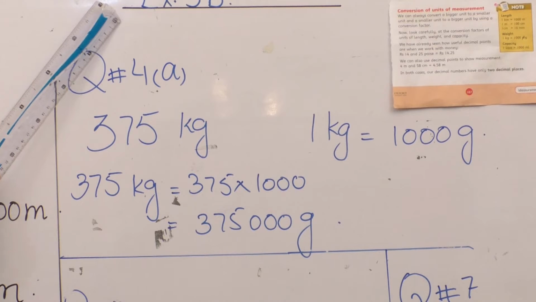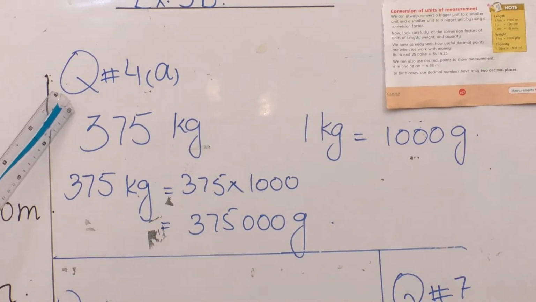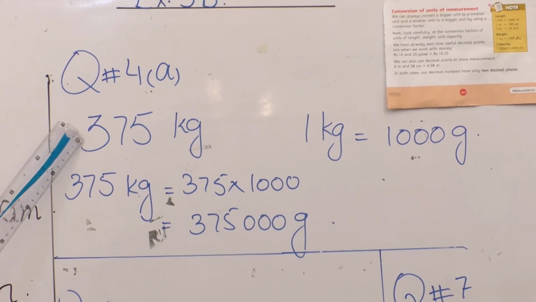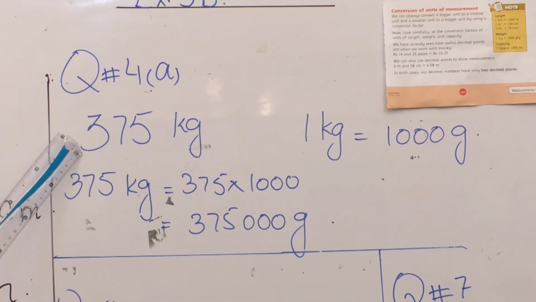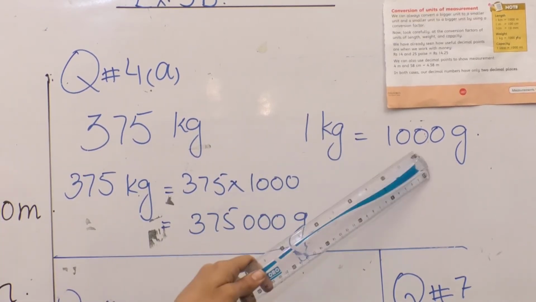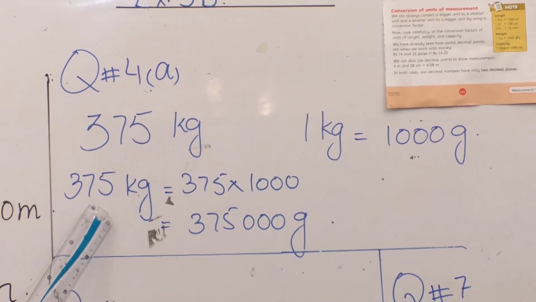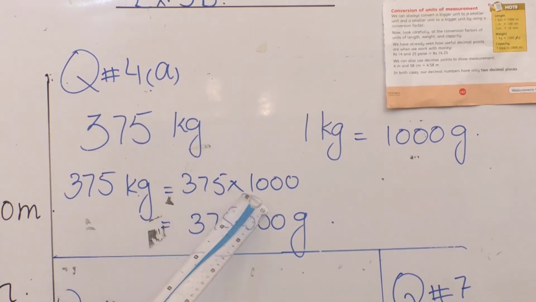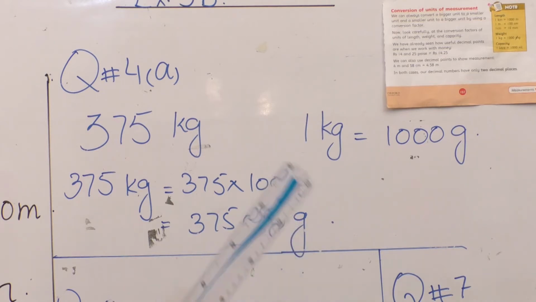Come to exercise 5b, question number 4, part A. Here one part is done and you will do the rest of the parts by yourself. We have to convert the unit kg into grams. First of all, we have to know that in 1 kg how many grams are there? 1000 grams. So in 375 kg, we will have 375 multiplied by 1000. So we will get 375,000 grams, and the unit of measurement in the end which you will use is grams.